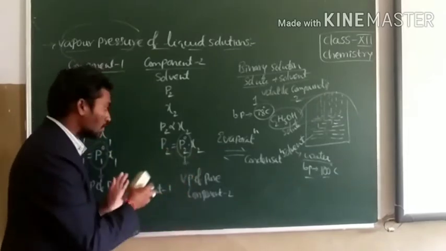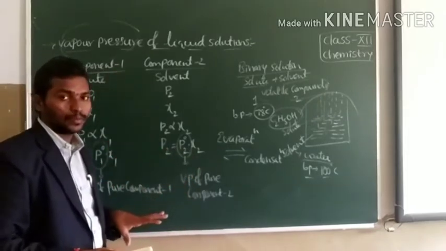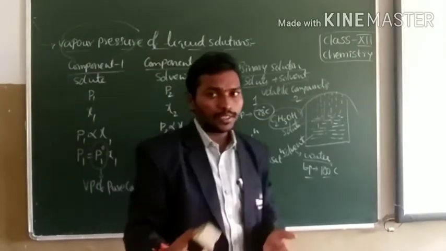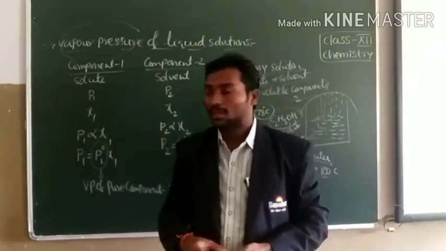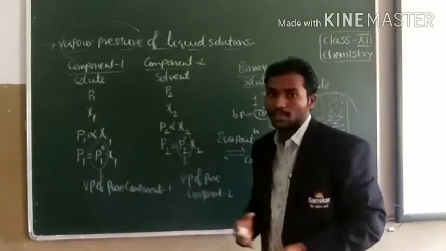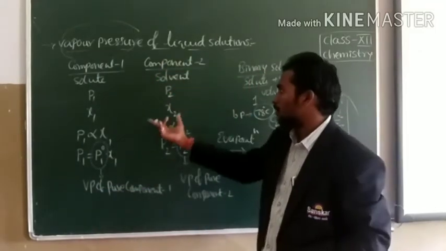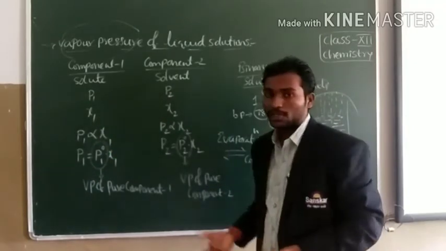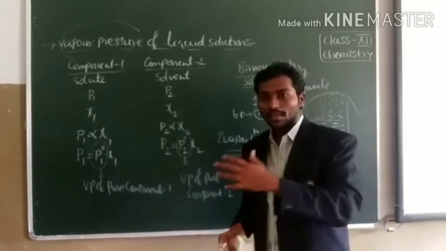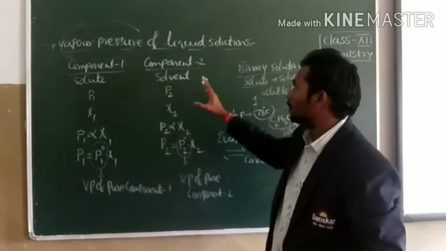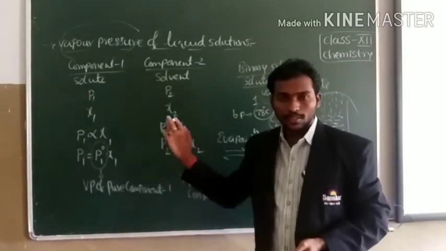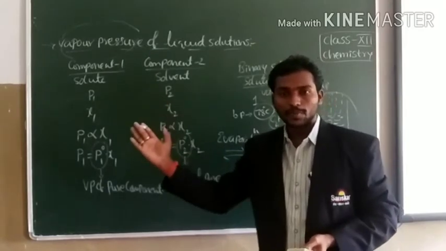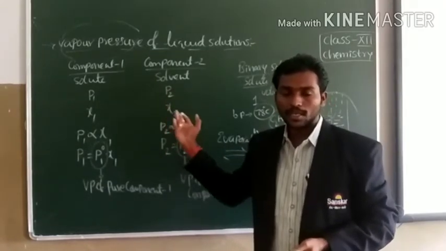So this is called Raoult's law because Raoult was a French chemist. He did many experiments on the vapor pressure of liquid solutions. So he gave the relation between the vapor pressure of the liquid solution and mole fraction. Besides Raoult, Dalton also explained the relation between the partial pressure and mole fraction.